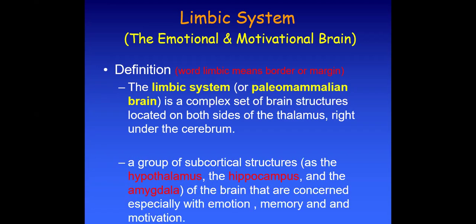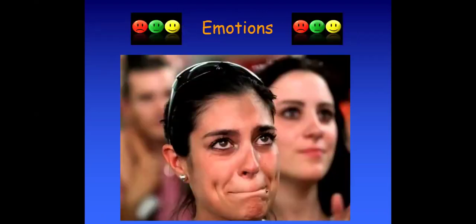These are a group of subcortical structures. Subcortical means below the cerebrum. Sub means below, and cortical से मुराद है cerebral cortex. So a group of subcortical structures, and the more important ones are the hypothalamus, the hippocampus, and the amygdala of the brain, that are concerned especially with emotion, memory, and motivation, is known as the limbic system. So that is basically the definition of the limbic system.